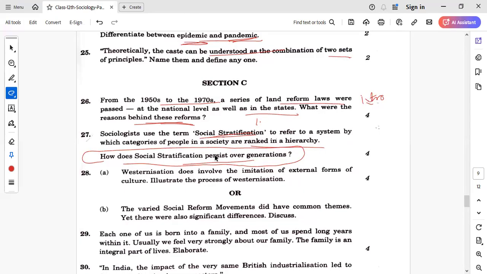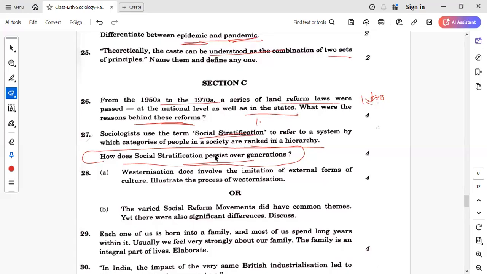What is the meaning of stratification? That is layering the population on the basis of caste, right? So this is the meaning of stratification. And how does it persist over generations? It persists because it is associated with birth, and with a particular occupation. They have to follow proper norms of food and food sharing, right? Then there is a subdivision, right? Segmentation.